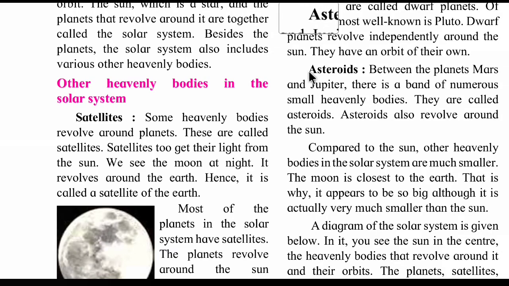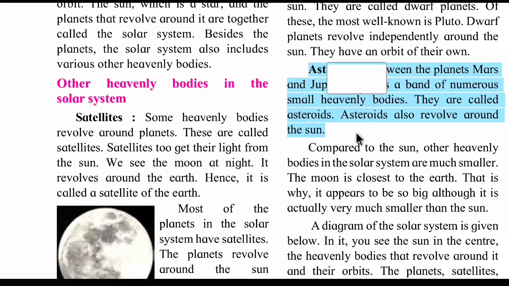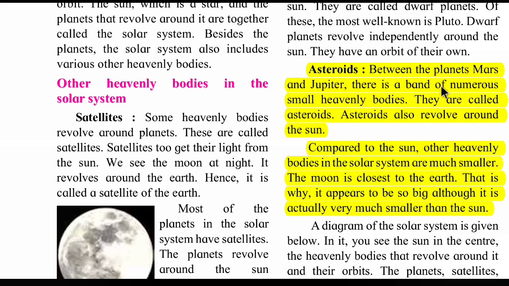The third heavenly body is the asteroid. Between the planets Mars and Jupiter, there is a band of numerous small heavenly bodies. They are called asteroids. Asteroids also revolve around the sun. Compared to the sun, other heavenly bodies in the solar system are much smaller. The moon is closest to the earth, that is why it appears to be so big, although it is actually very much smaller than the sun.